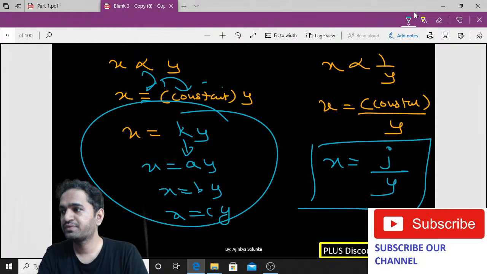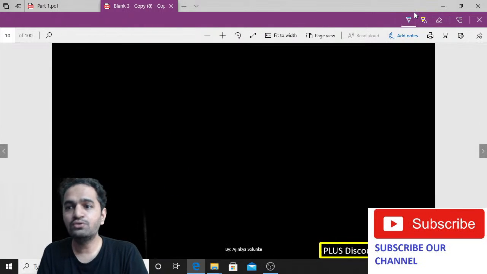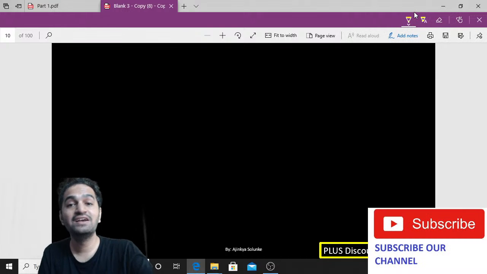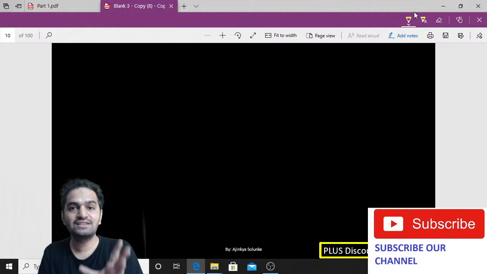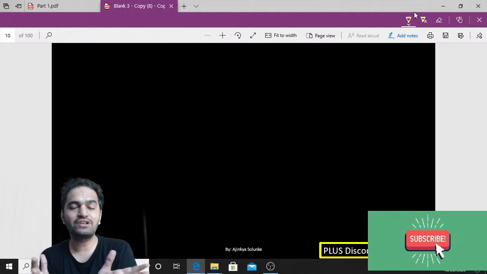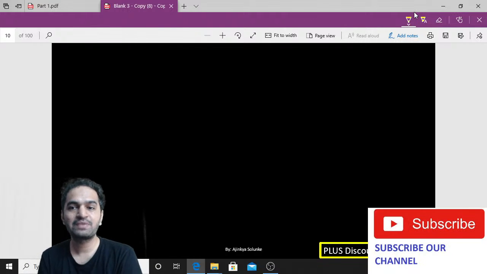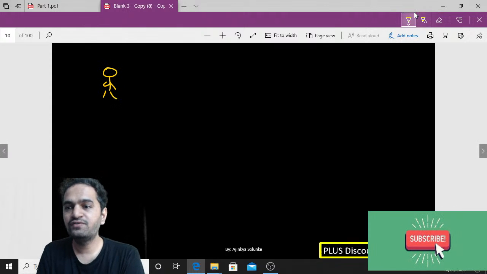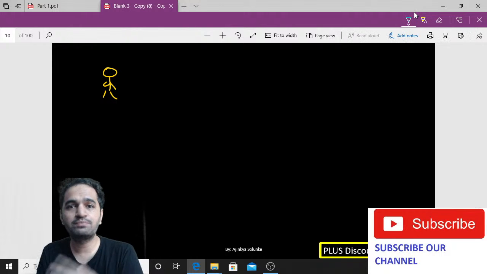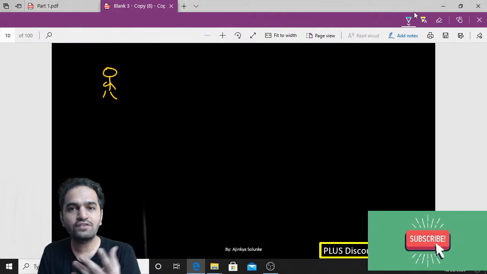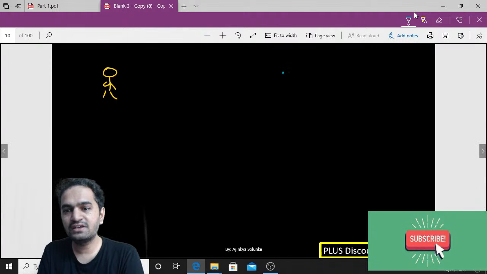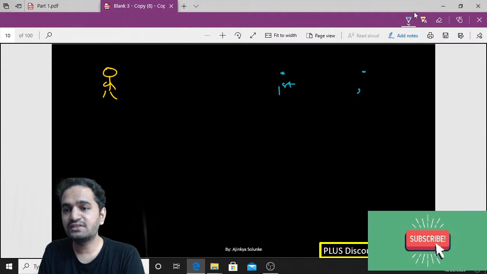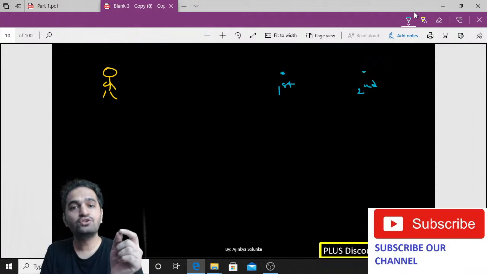Now, Newton has given a very beautiful statement. Newton said, as he saw our definition. Suppose let's say this is Newton, and we are discussing our points, that gravity is a force of attraction between two particles. So this is the first particle, and this is the second particle. Okay. So Newton saw this.